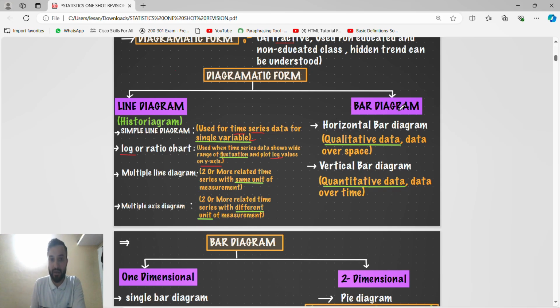Now next is the bar diagram. Bar diagram can be a horizontal bar diagram. Horizontal bar diagram means it will always take qualitative data, or data over space. Vertical bar diagram is quantitative data over time.